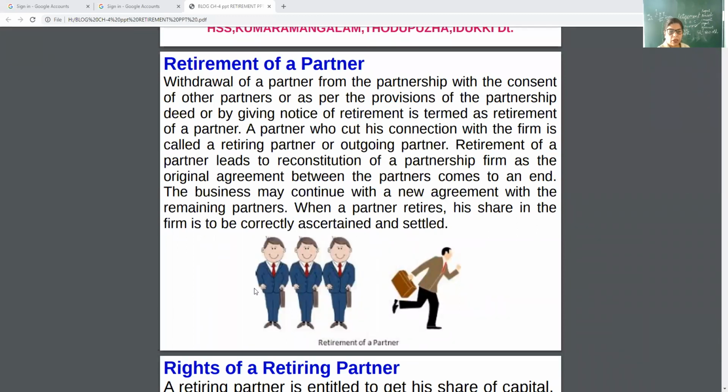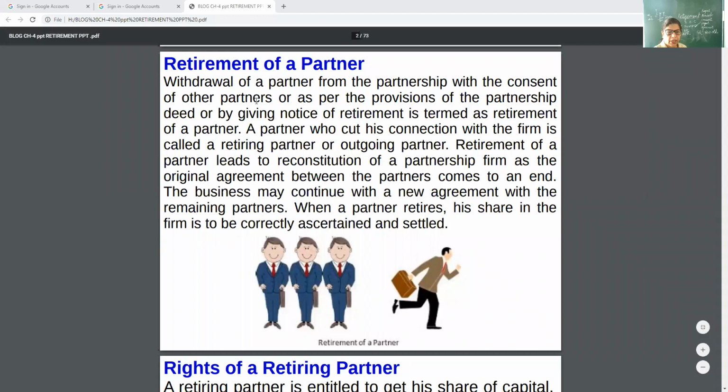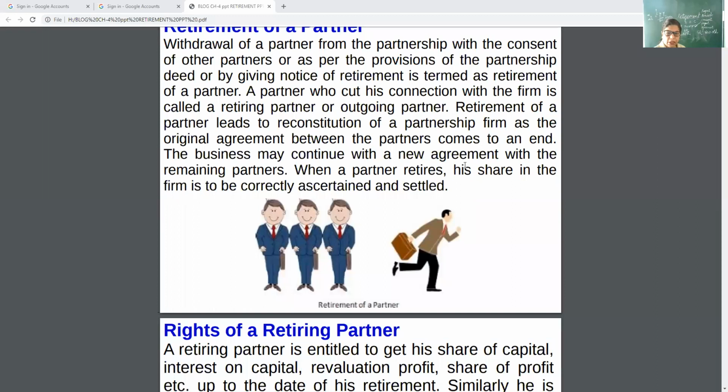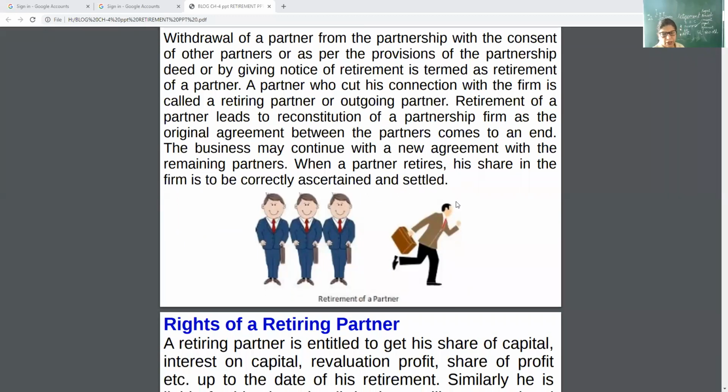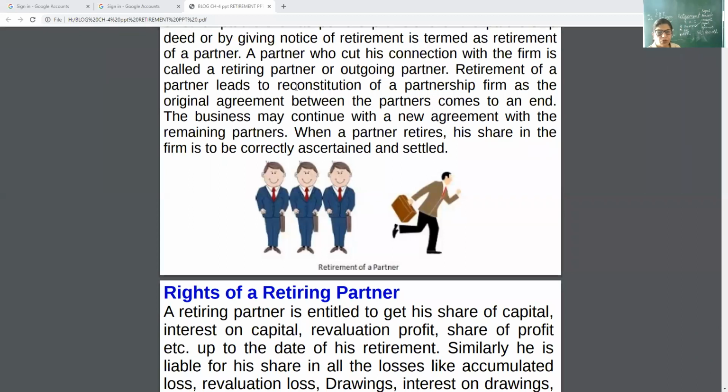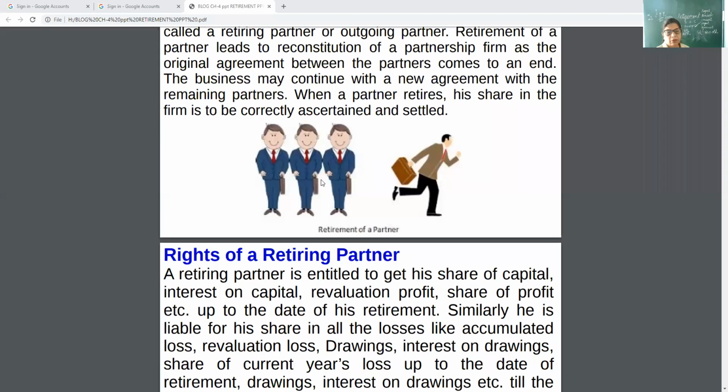That's why it is termed as reconstitution. Retirement means withdrawal of a partner from the partnership firm with the consent of other partners, with the provision of the partnership deed, by giving notice. Retiring partner is also known as outgoing partner. This may come as a fill in the blank or MCQ. The constitution as per the original agreement comes to an end, but the business may continue with the new agreement.